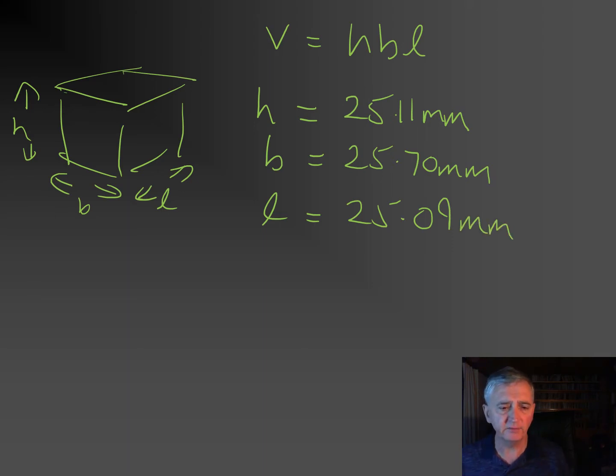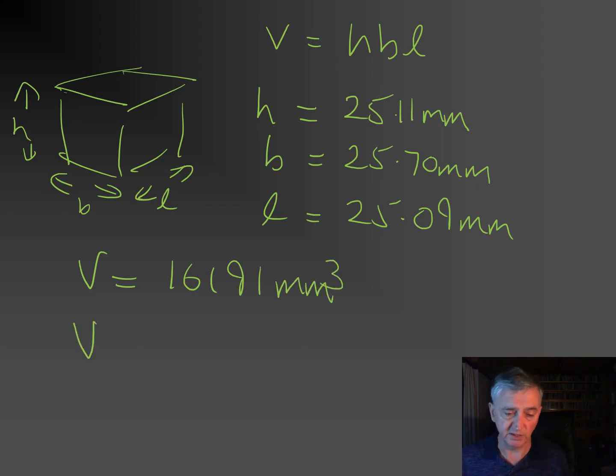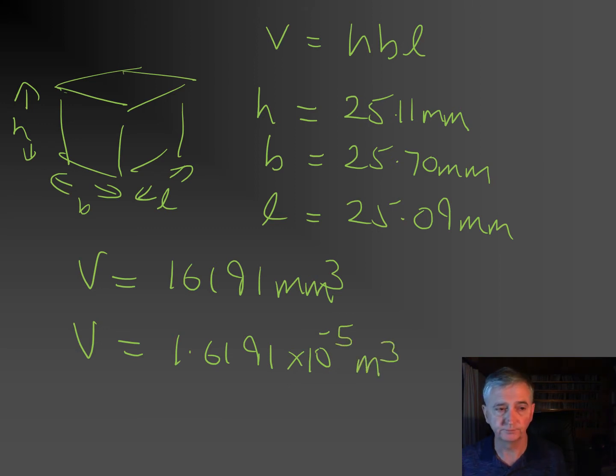Bringing this all together gives me the volume, which I can express in millimeters cubed as 16191 millimeters cubed. I'll also express it in meters cubed, which is 1.6191 times 10 to the minus 5 meters cubed.